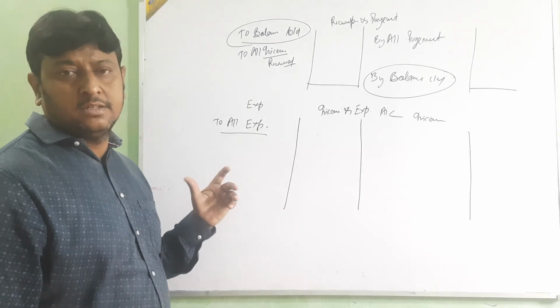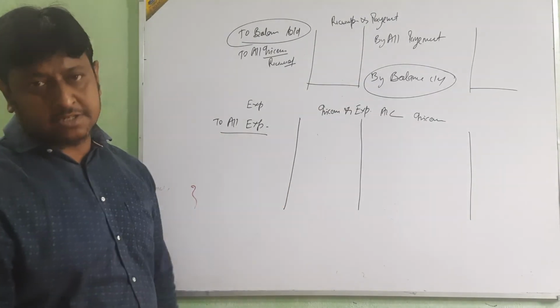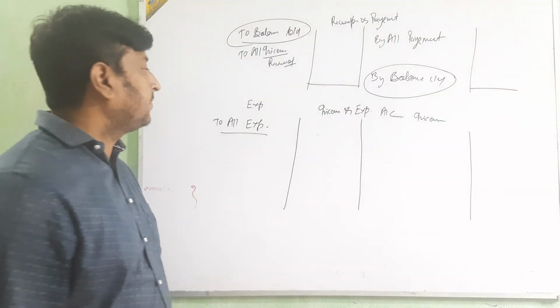That type of thing we are not going to take here. Selling and distribution expense, factory expense, office expense, printing and stationery, these types of expense we put on this side. Okay beta? Clear?